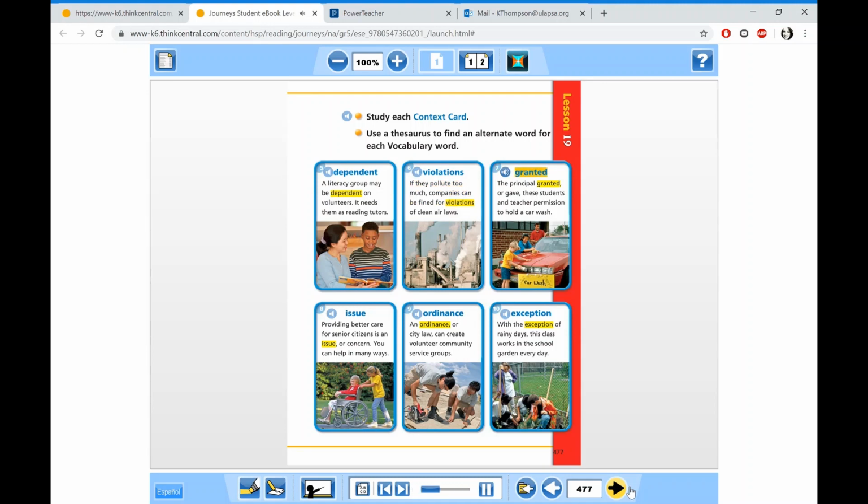7. Granted. The principal granted, or gave, these students and teacher permission to hold a car wash. 8. Issue. Providing better care for senior citizens is an issue, or concern. You can help in many ways. 9. Ordinance. An ordinance, or city law, can create volunteer community service groups. 10. Exception. With the exception of rainy days, this class works in the school garden every day.